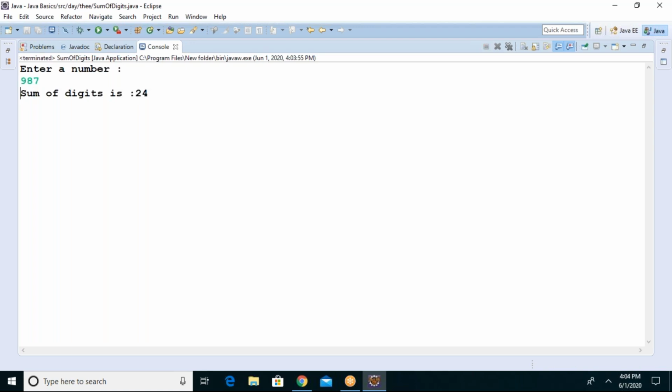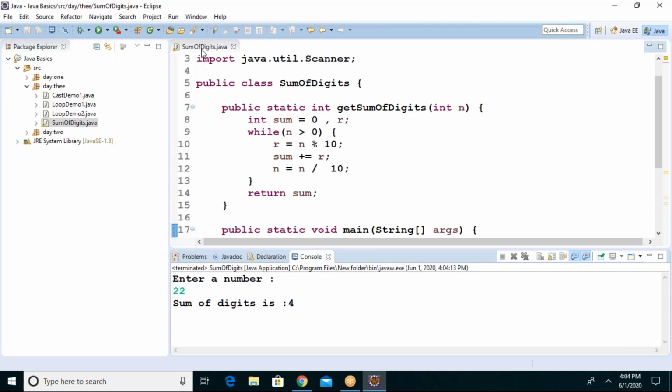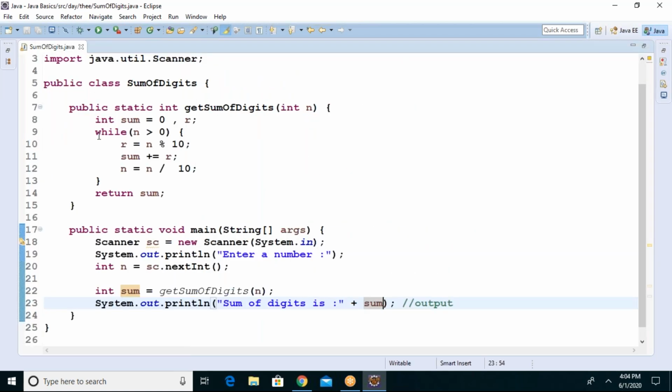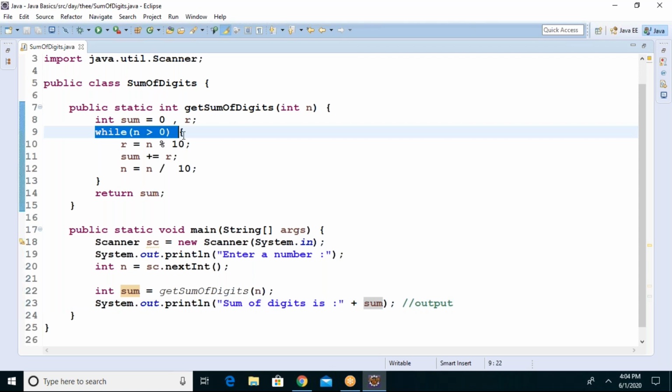9, 8, 7, 24. 16 plus 8, 24. Correct? Like that. Either you give a 3-digit number, it will work. You give a 5-digit number, it will work. You give only a 2-digit number, still it will work. So this is the loop where exactly we need a loop, and especially a while loop is required in this situation where you don't know the exact number of iterations. That is the while loop.